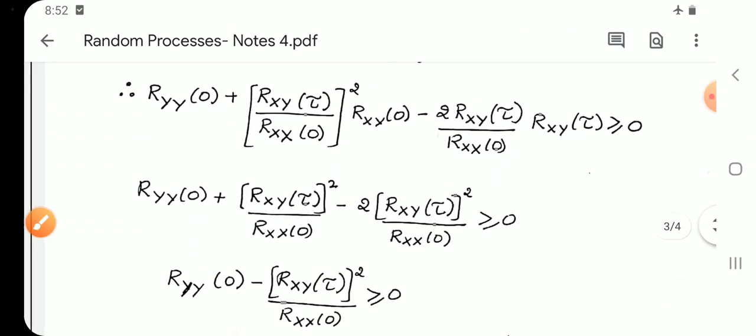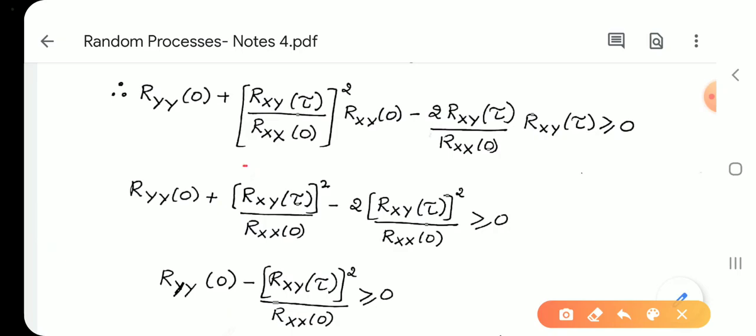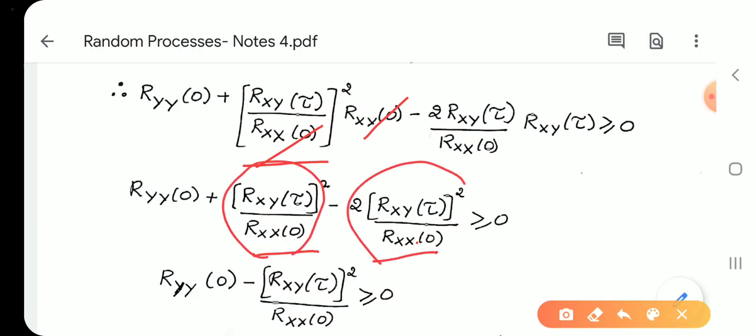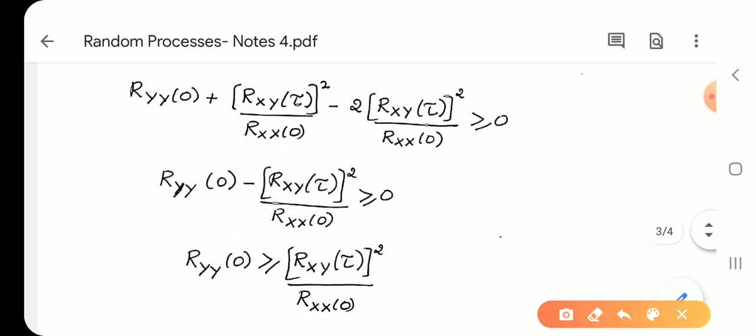Here, one of the factors cancels, and you get Rxy(τ)² / Rx(0) minus 2 times Rxy(τ)² / Rx(0). So both these terms are like terms. When you subtract, you get Ry(0) minus Rxy(τ)² / Rx(0). Send this to the right hand side, it becomes Ry(0) is greater than or equal to Rxy(τ)² / Rx(0).